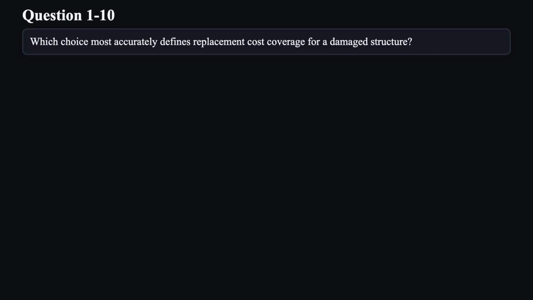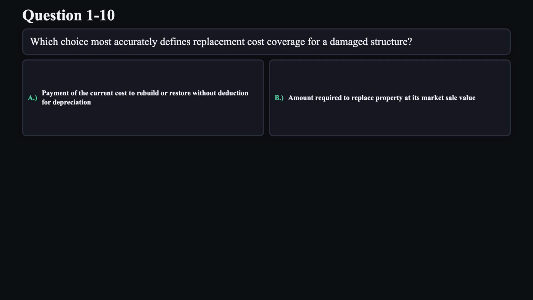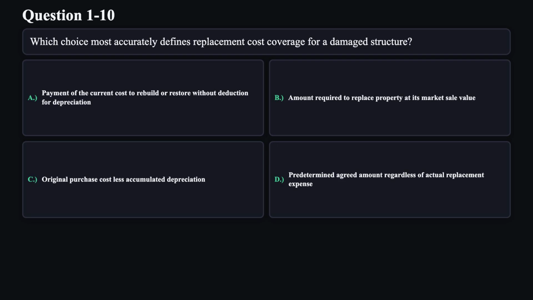Question 10. Which choice most accurately defines replacement cost coverage for a damaged structure? A. Payment of the current cost to rebuild or restore without deduction for depreciation. B. Amount required to replace property at its market sale value. C. Original purchase cost less accumulated depreciation. D. Predetermined agreed amount regardless of actual replacement expense.